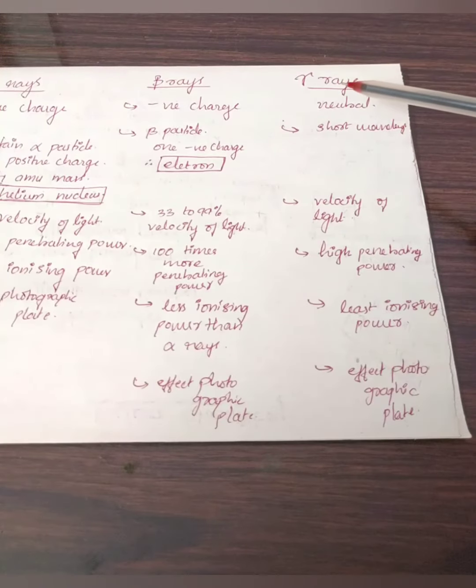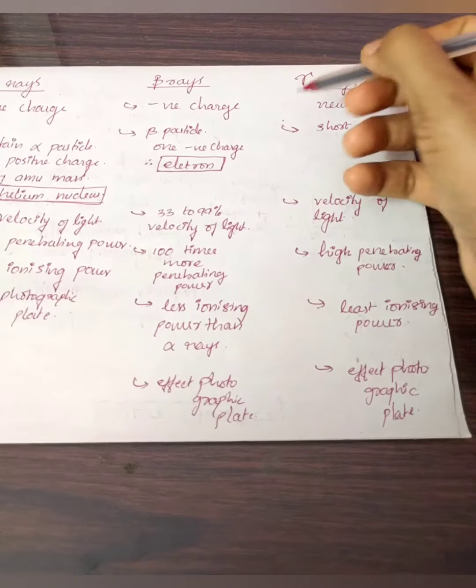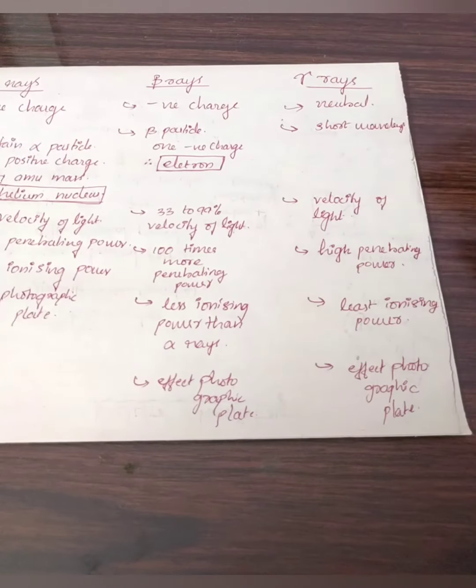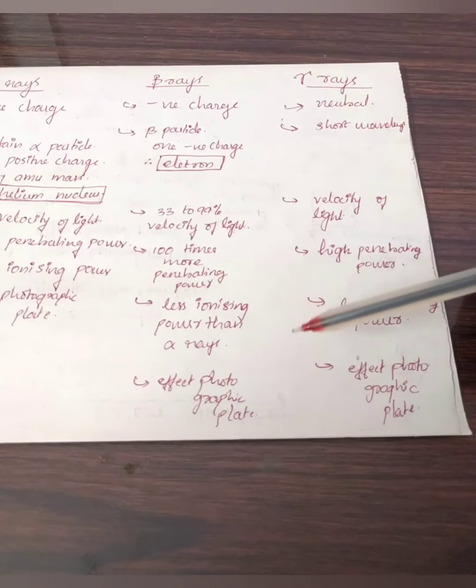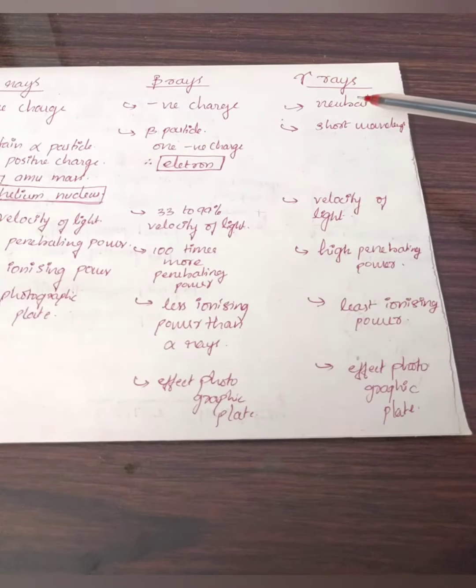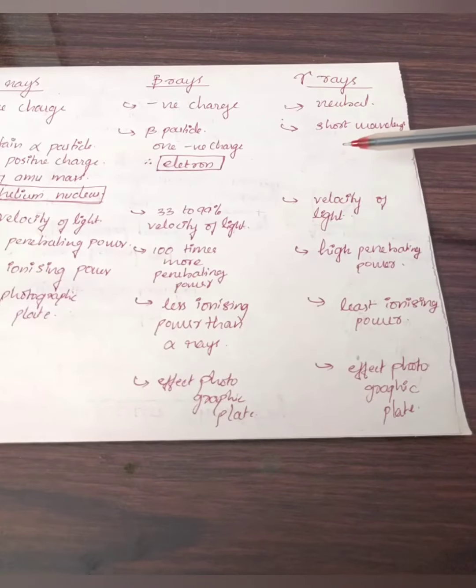Then moving on to gamma rays, we know gamma rays are neutral. They don't have any charge. From our experiment we studied that these were not at all deflected by the positive or negative terminal, and gamma rays consist of electromagnetic radiation of short wavelength.